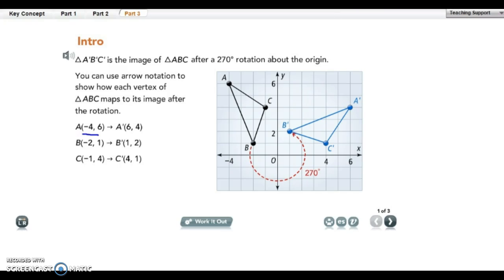So here we have -4 and 6, and here we have 6 and +4. For B, we have -2 and 1, and for B prime, we have 1 and 2. And for C, we have -1 and 4, and for C prime, we have 4 and 1. So you see that they're the same numbers, but they have just switched places and signs. So we're going to talk about that a little bit further.